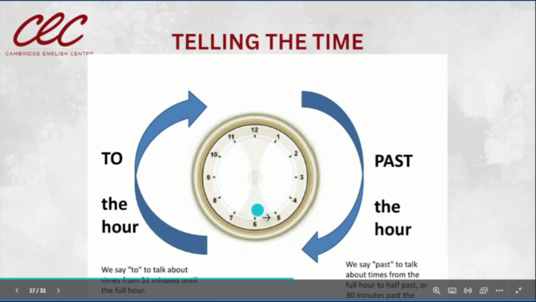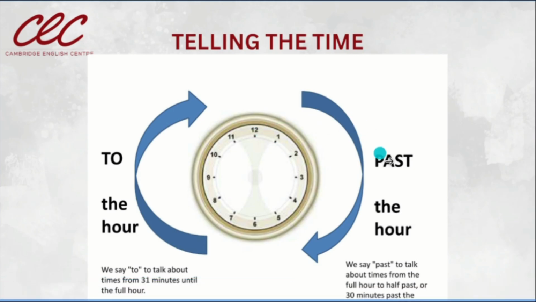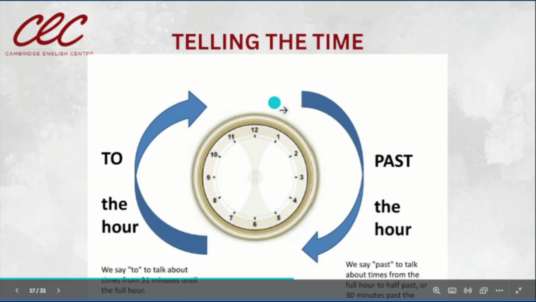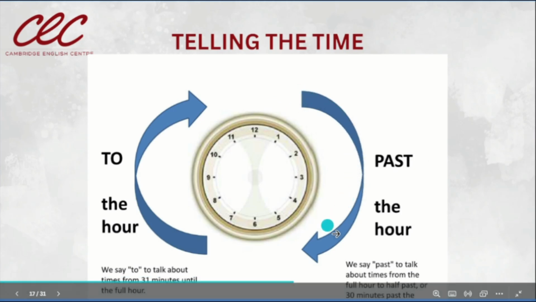This is the half past, or the 30 minutes past. That means, for example, 10 minutes past 6 means 10 minutes have passed from the hour.